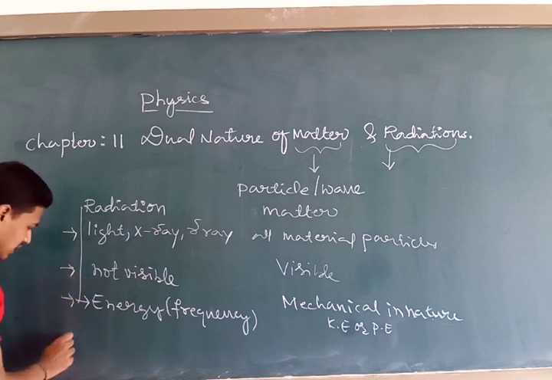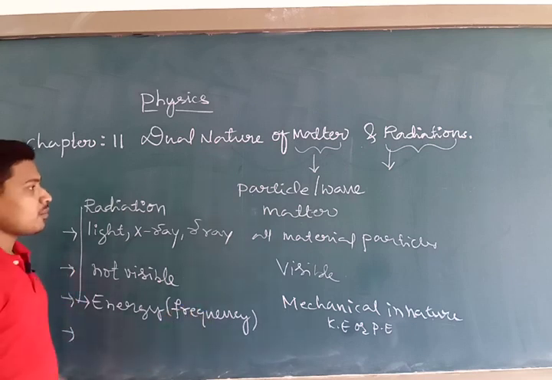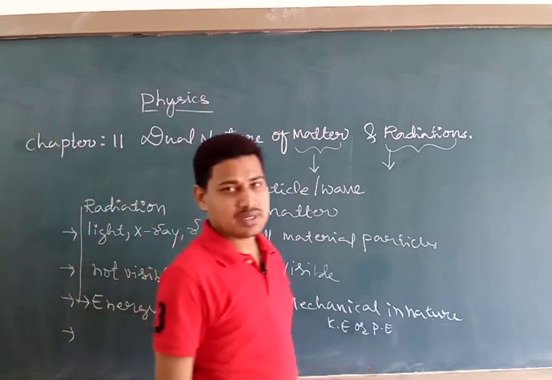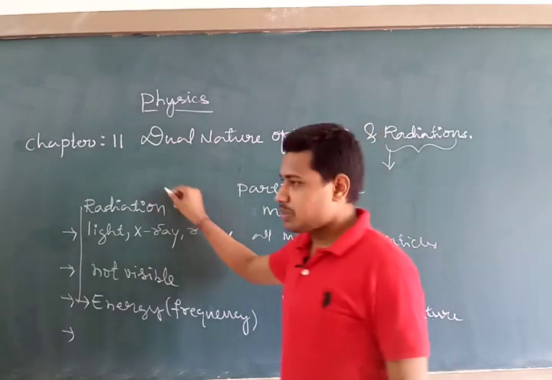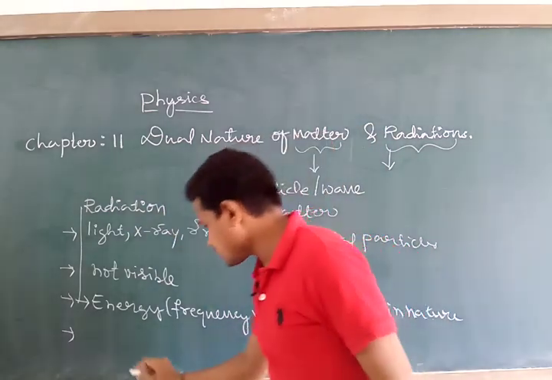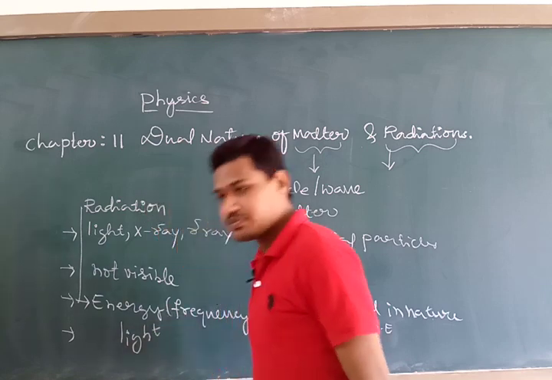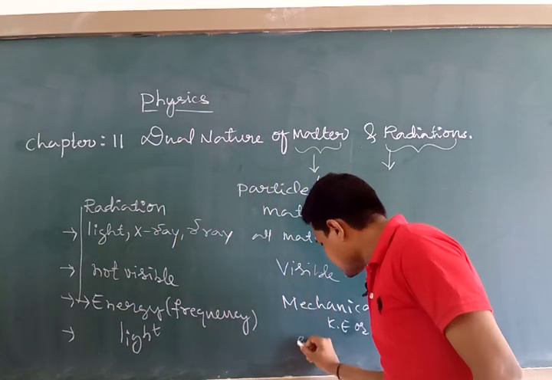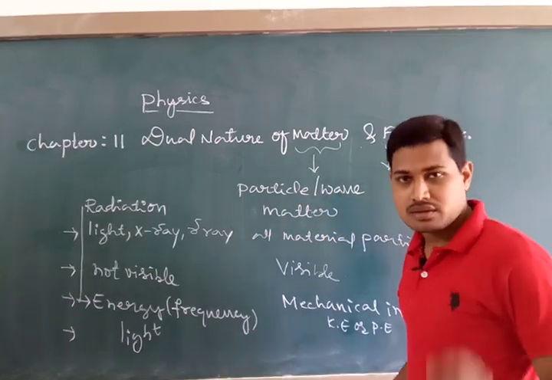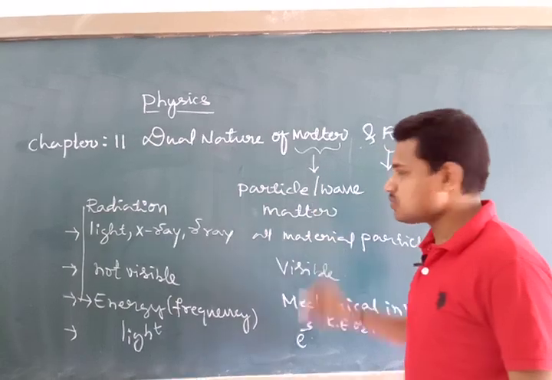Radiation spreads, whereas matter cannot spread. And remember, the main representative of radiation is light. Light is the main representative of radiation. For matter, the smallest entity of matter is nothing but the electron. Electrons are the representative of material particles.